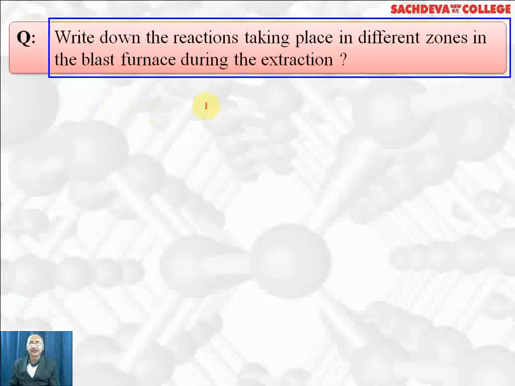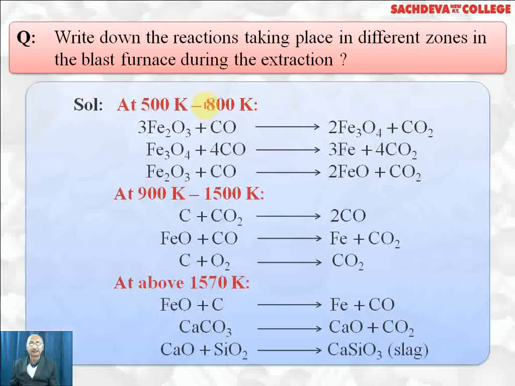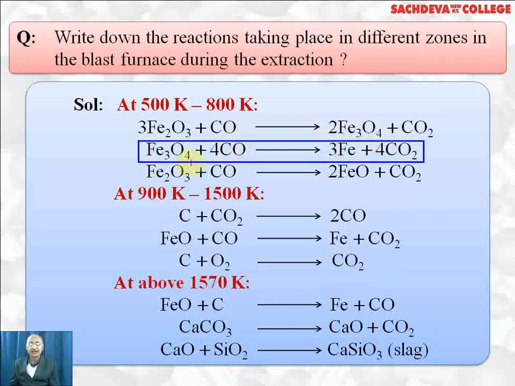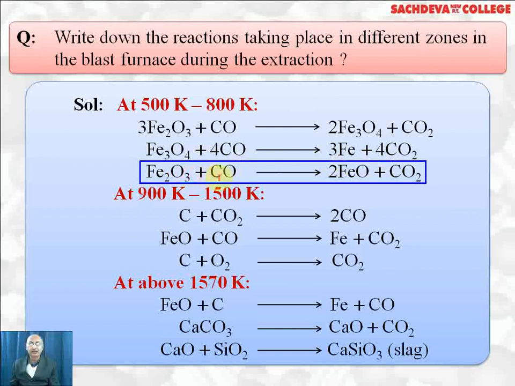Write down the reactions taking place in the different zones in the blast furnace during extraction of iron. At 500 to 800 Kelvin, which is the lowest temperature, ferric oxide is reduced with the help of carbon monoxide to form magnetic oxide of iron, which is a mixture of FeO and Fe2O3, plus carbon dioxide. Fe3O4, which is called magnetic oxide, reacts with 4 moles of CO to form 3 Fe plus 4 CO2. Fe2O3 can also be reduced to ferrous oxide with the help of carbon monoxide, which changes to carbon dioxide.